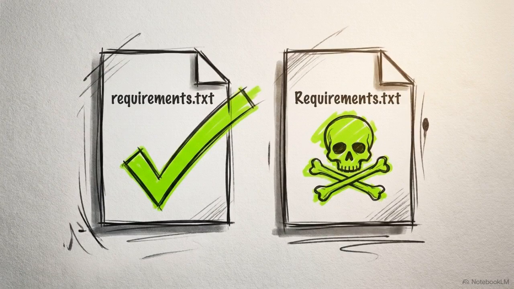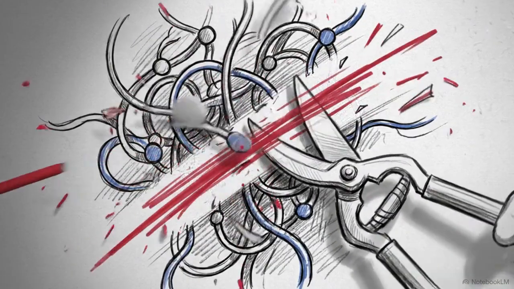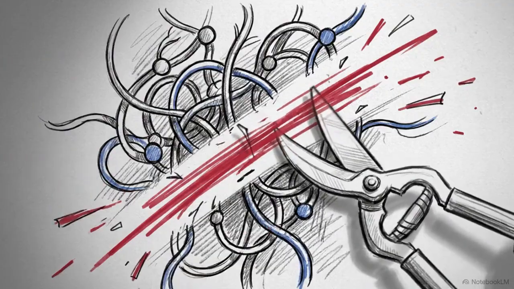This danger is compounded by Linux's strict case sensitivity. A single ghost file named Requirements.txt with a capital R can quietly poison the entire resolution process. The architectural fix for this issue is aggressive pruning of the requirements file to prevent these build tree locks.